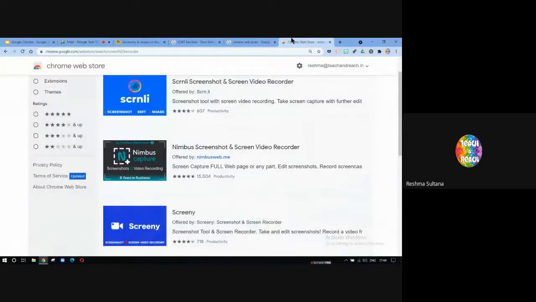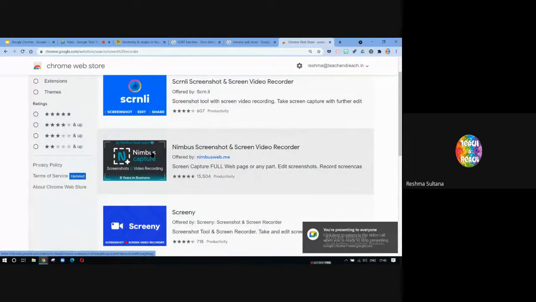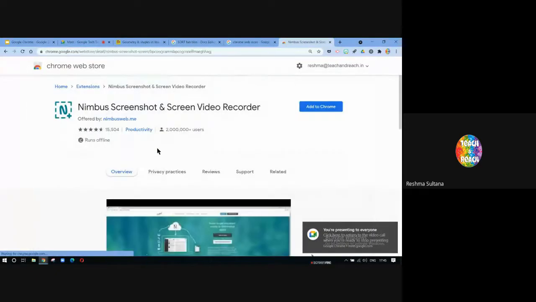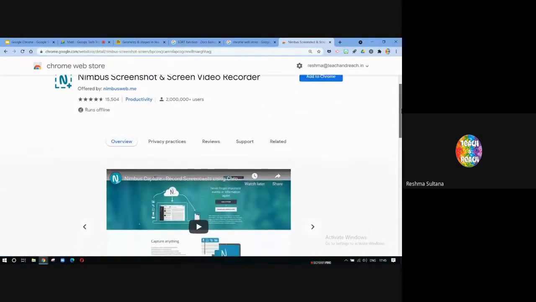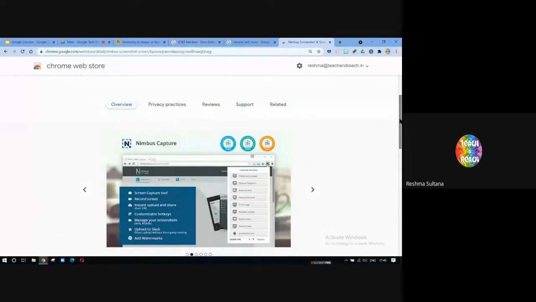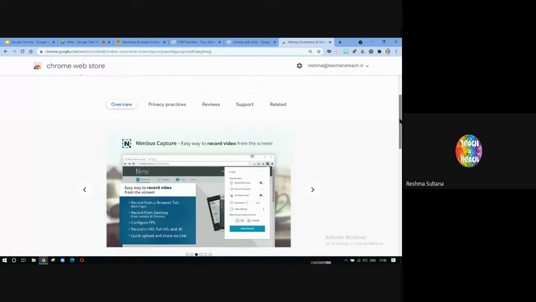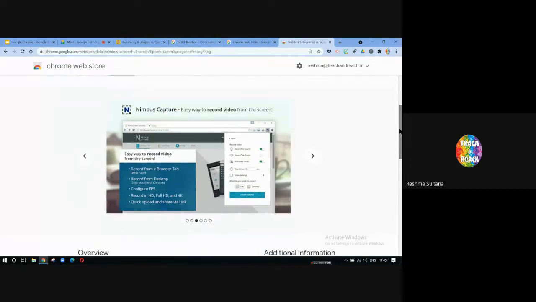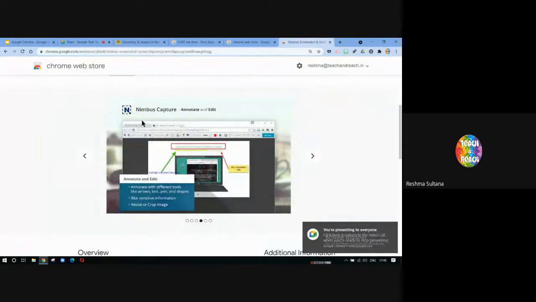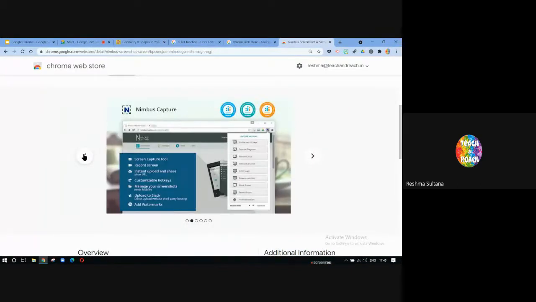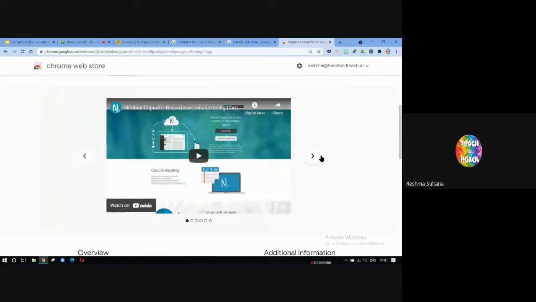Yes, Nimbus has more ratings. So, probably, according to human psychology, I'll just click on it. I can see that there are 2 million users. If you want to know the extension before installing it, just like your apps also have an overview, your apps also have screenshots, right? To understand how the app works, you can watch the videos and screenshots. So this is Nimbus Capture, it records the screen.